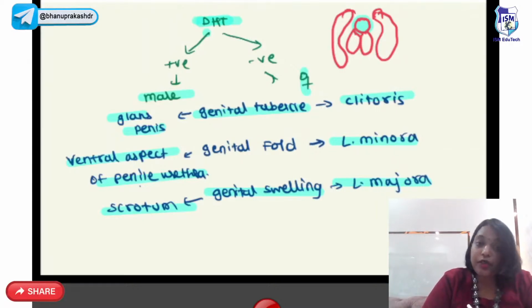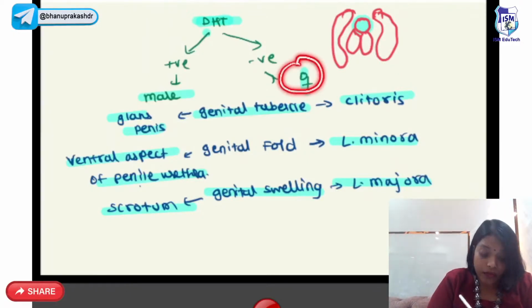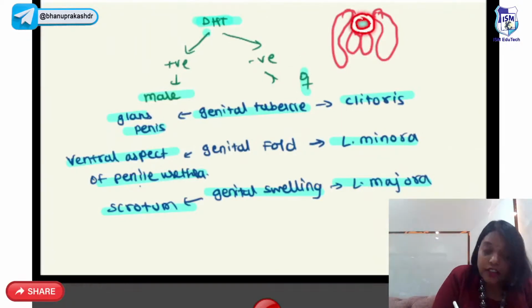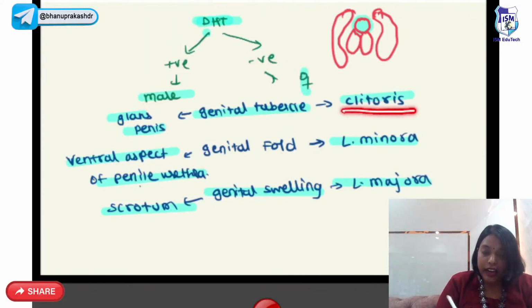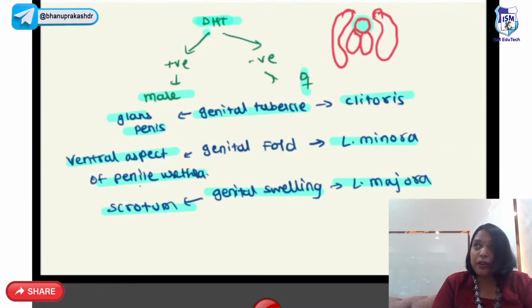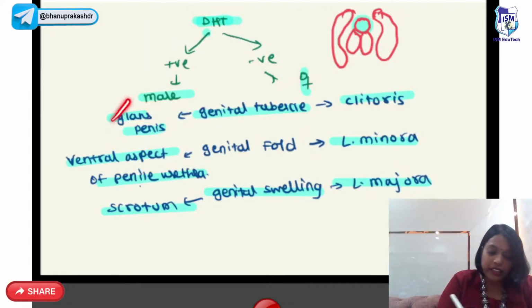So if dihydrotestosterone is positive, it will be male external genitalia, whereas if it is negative, it will be female external genitalia, right? So the upper part is the genital tubercle. This genital tubercle in males will become the glans penis, whereas in females it will become the clitoris.